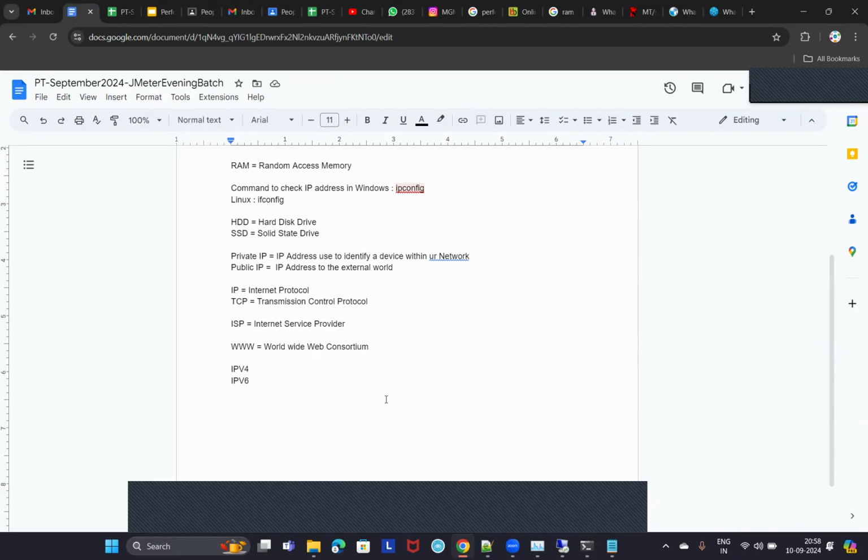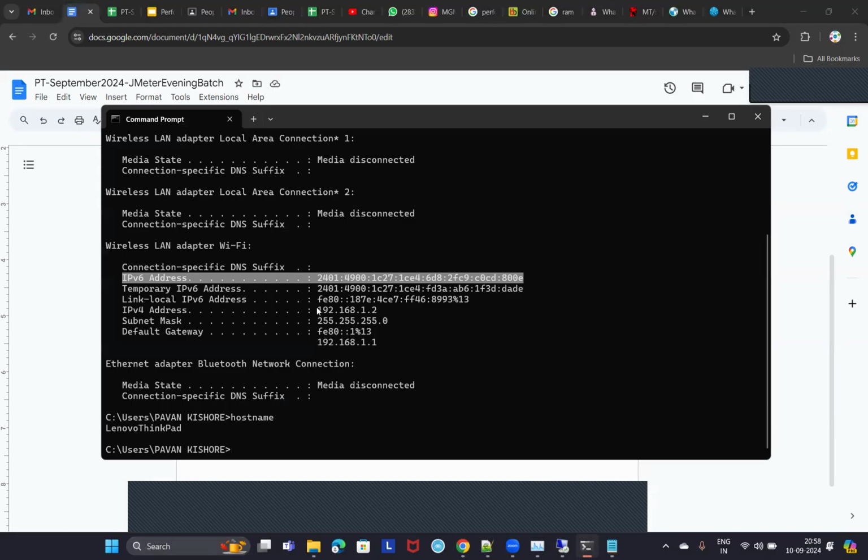Initially, all our mobile numbers used to start with number 9, isn't it? But once all the 9 series numbers were exhausted, they started the 8 series, then the 7 series and then the 6 series. Similarly, IPv4 will have a set of 4 numbers. So maybe all these numbers are exhausted. That is why they introduced this IPv6 address.